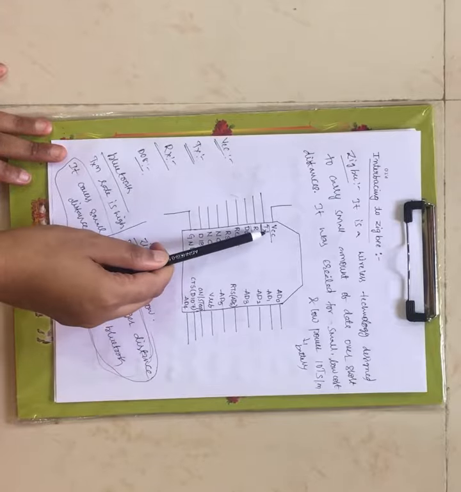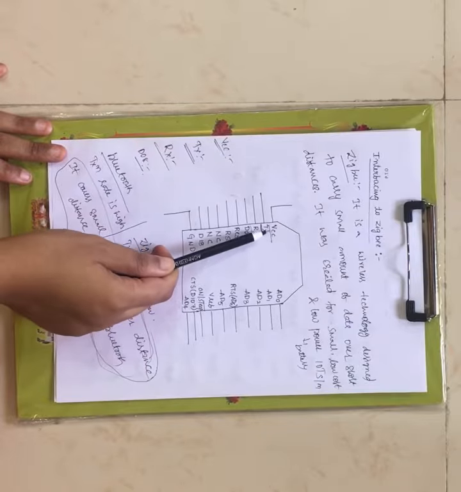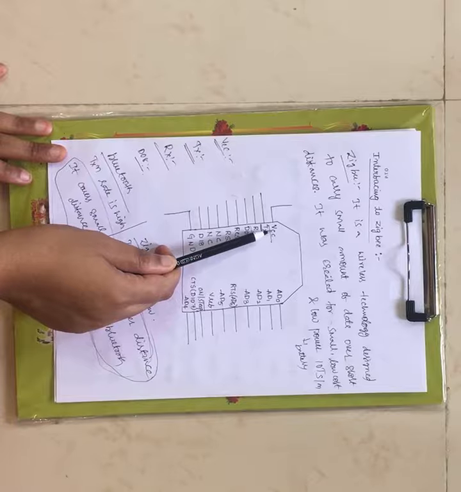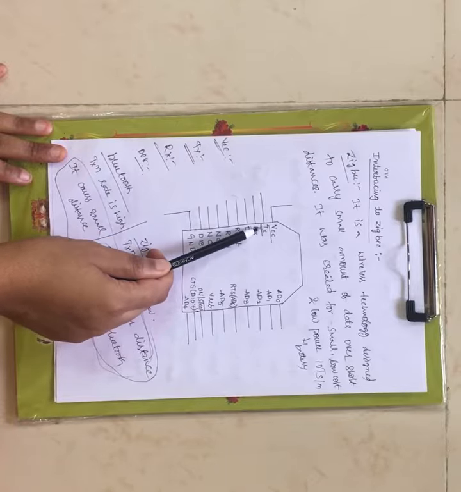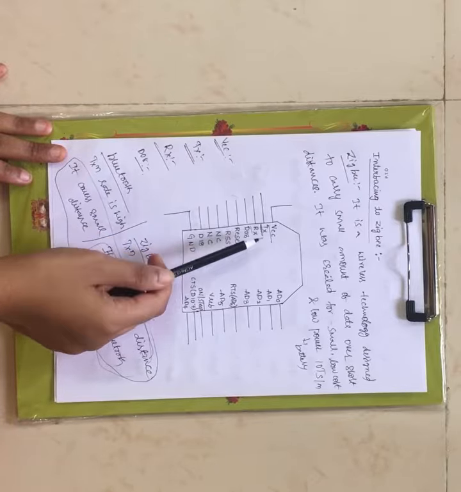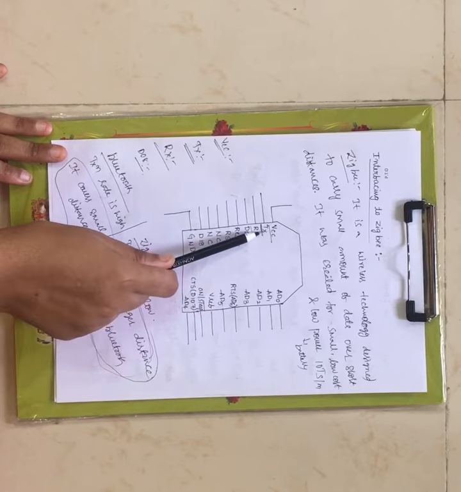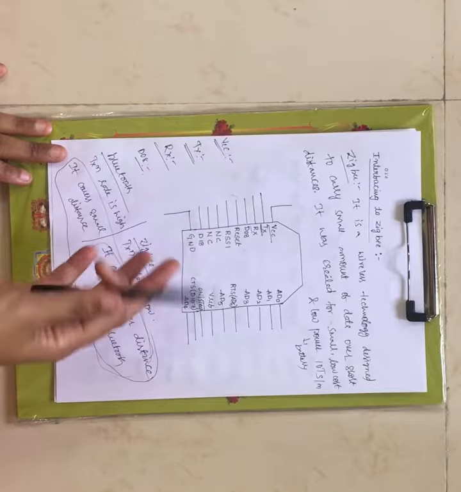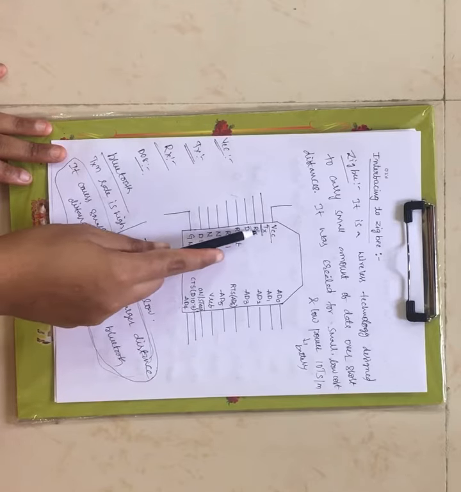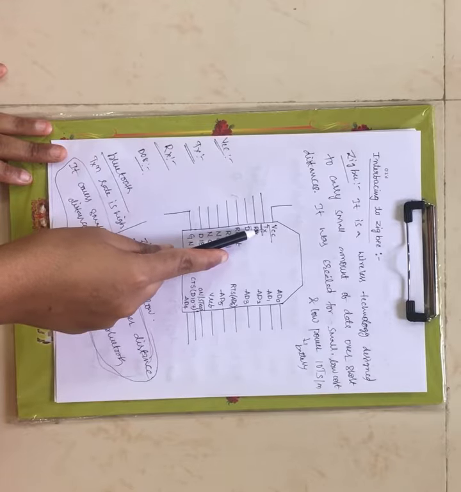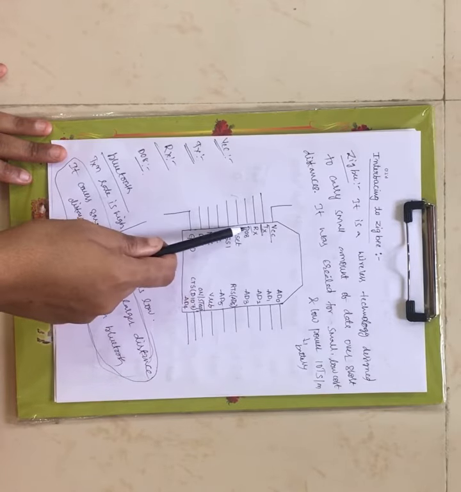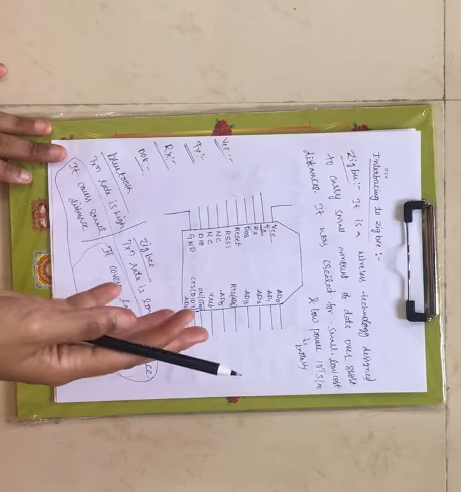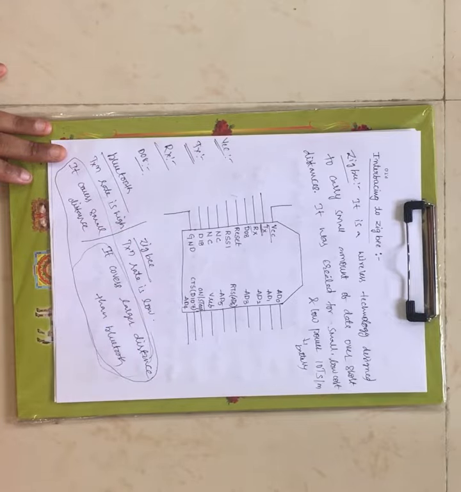The first pin is VCC. Plus 5 volts of power supply can be provided at this pin. Next we have the transmitting pin, to which the data from ZigBee is transmitted. Next you have the receiving pin, through which you can receive the data. Transmitting pin for transmitting the data from ZigBee, and receiving pin for receiving the data to the ZigBee.